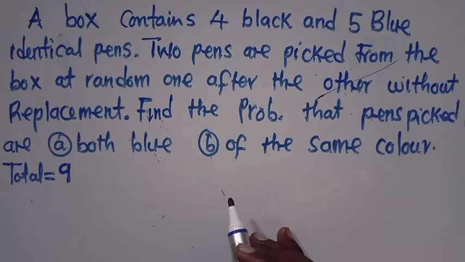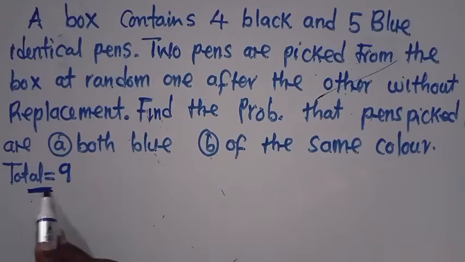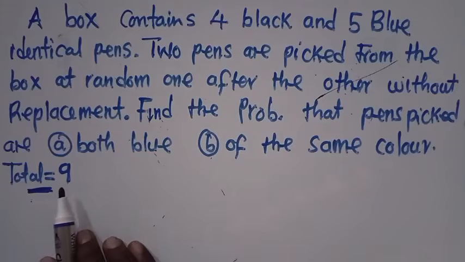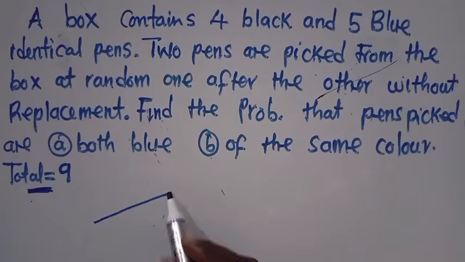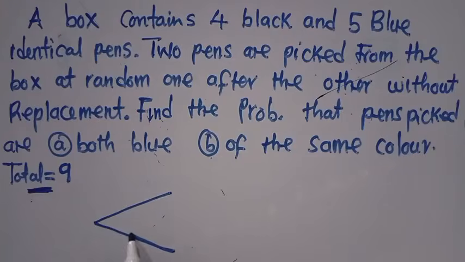The first stage is to find the total number of pens that are in the box, which is 9. The second stage is to find the tree diagram.